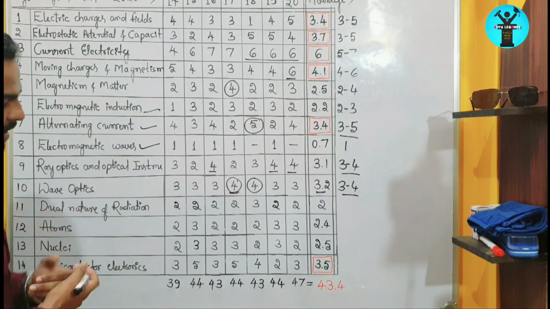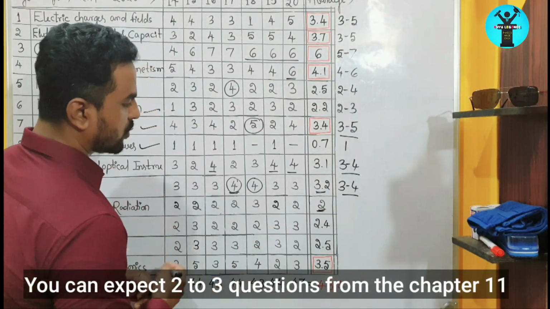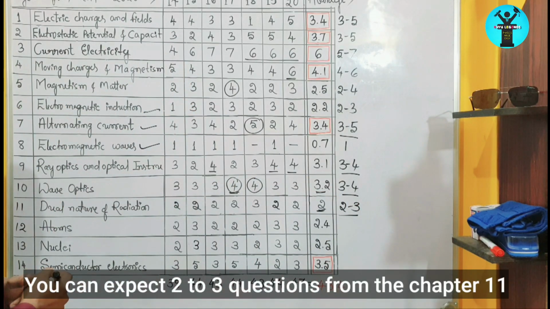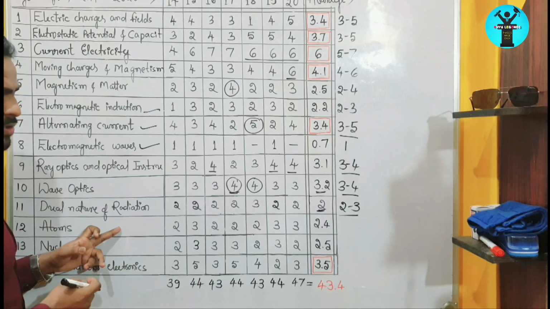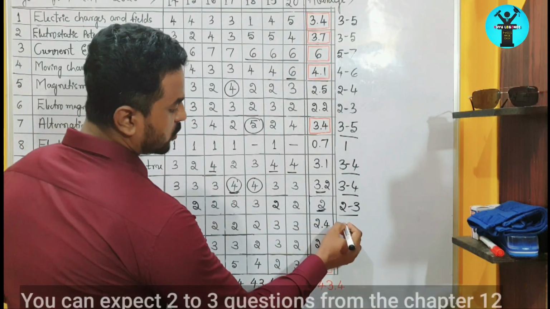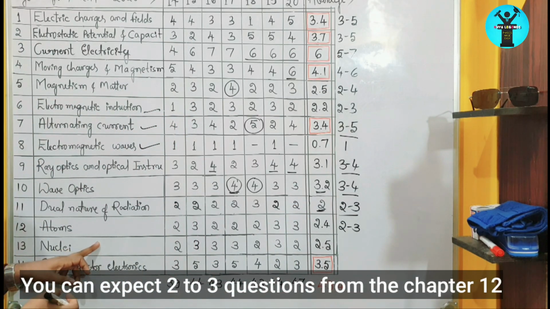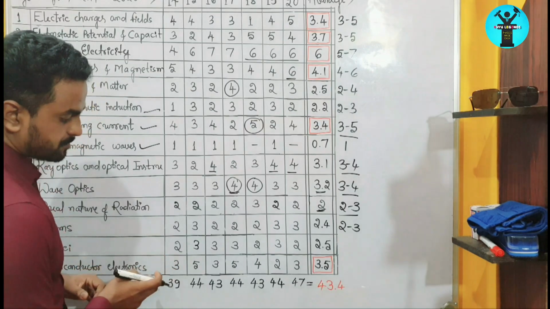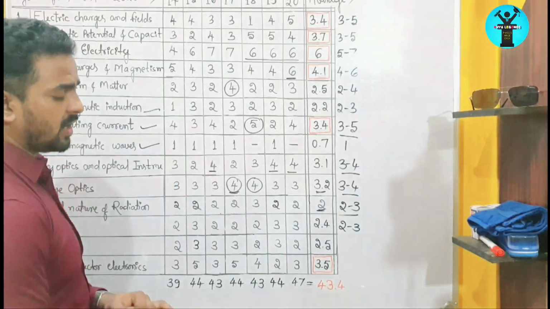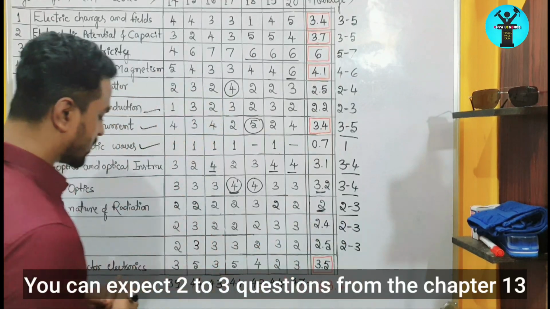In dual nature of radiation, the average is 2 only. Therefore you can expect only 2 to 3 questions from this chapter. And then atoms. In atoms we got 2.4 as an average, so in this chapter also you are going to get only 2 to 3 questions, right? And in the next chapter, nuclei, we got 2, 3 and 2. If you take the average, 2.5 comes, so you can expect only 2 to 3 questions from this chapter also.